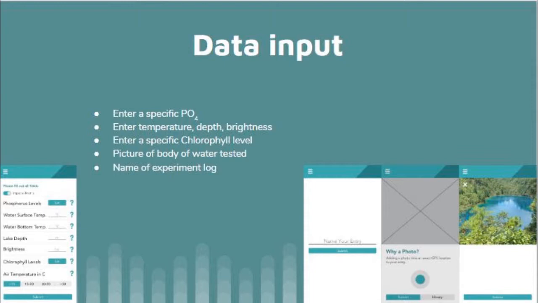Now for the chlorophyll levels, similarly to the phosphorus, the user can either put in a direct measurement based on both the total chlorophyll and the cyanochlorophyll if they have access to the equipment to measure that, or again they can have the app make an estimate based on Secchi depth and dissolved oxygen in the water. And lastly, they can input the air temperature.